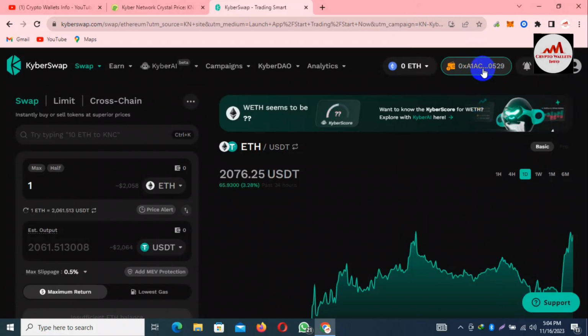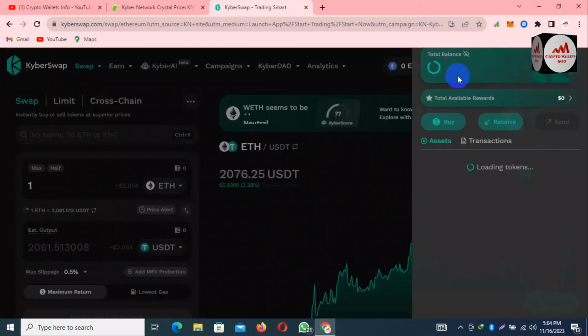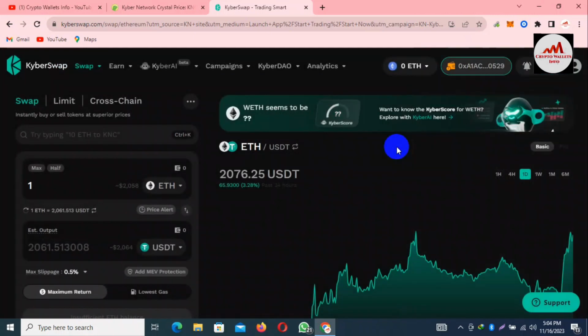If I click on this option, my wallet will be shown here. If I have a balance, the balance will be shown in this portion, and you can also check all your transactions. You can see my wallet address is shown here. So now our wallet is connected, and there are options available here: swap, limit, cross.